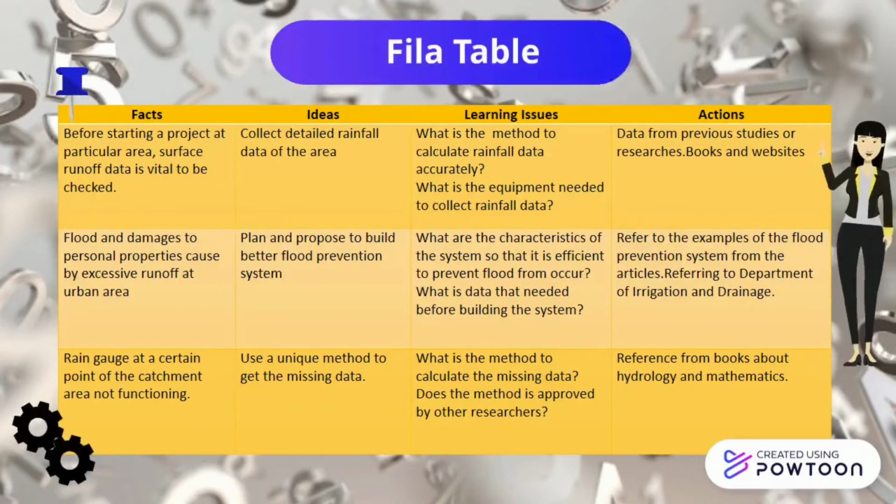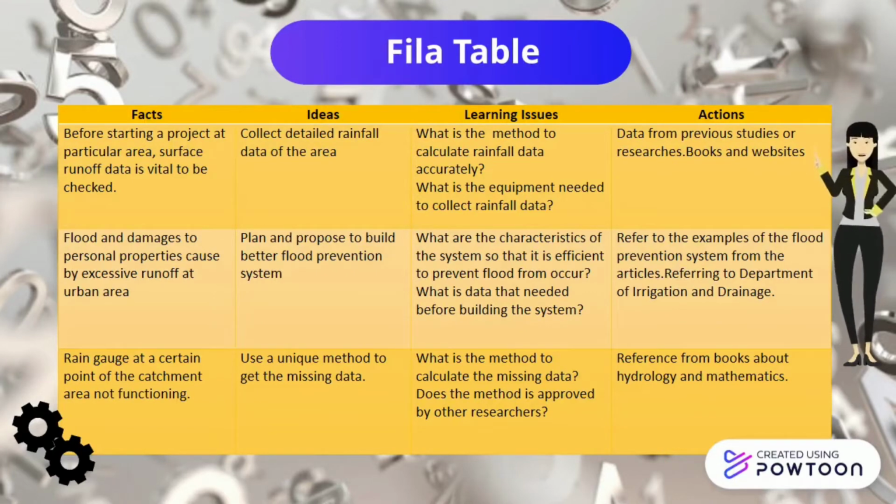And this is the FILA table, which includes facts, ideas, learning issues and actions. We obtained 3 facts from our research. Firstly, before starting a project at a particular area, surface runoff data is vital to be checked. The idea we got is to collect detailed rainfall data of the area. The learning issues are what is the method to calculate rainfall data accurately and what equipment is needed to collect rainfall data. And the action to be performed is to gather data from previous studies or research, books and websites.